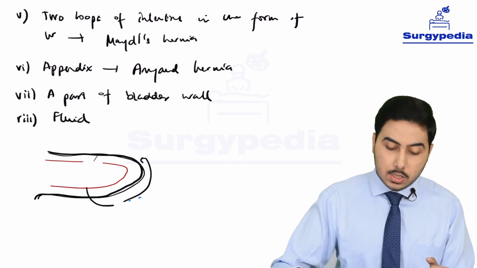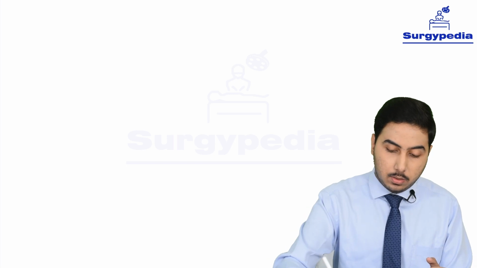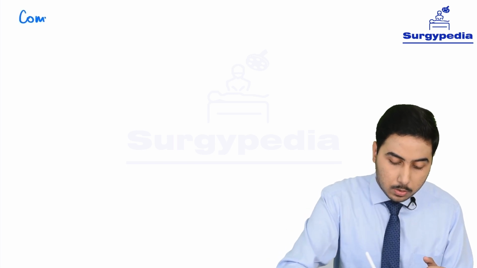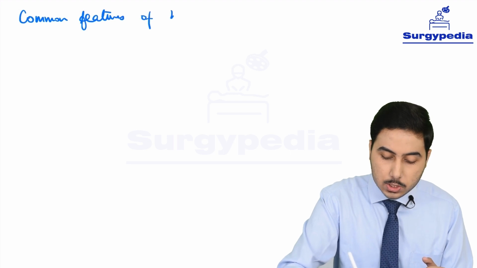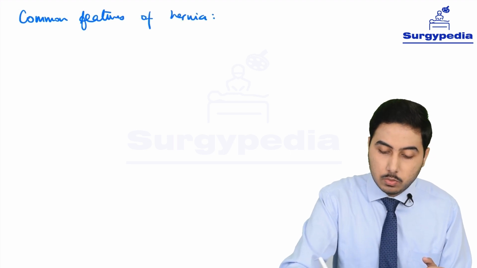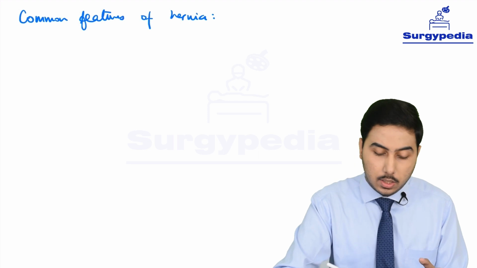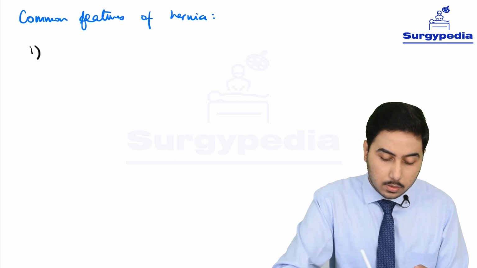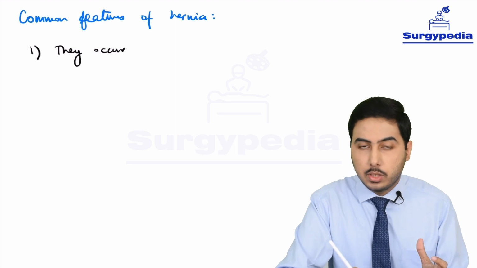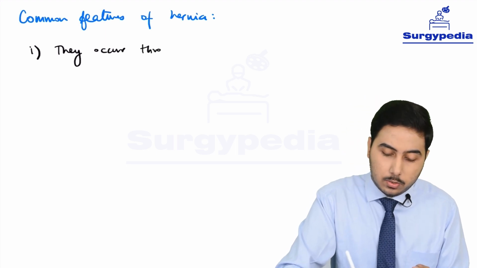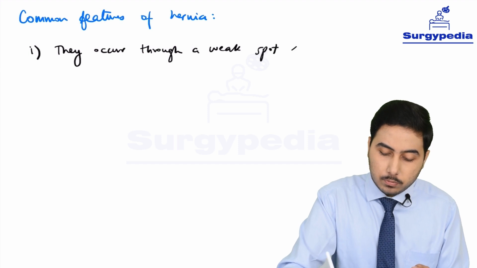Okay, next let's move on to basic or common features of all hernia. So what are the common features which all hernia exhibit? Number one is that they occur through a weak spot. That is the basic principle of a hernia. They occur through a weak spot in the abdominal wall.